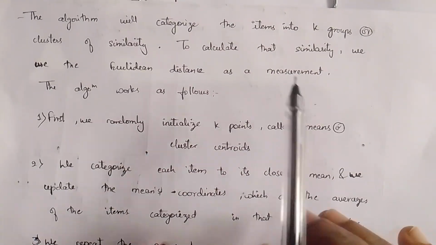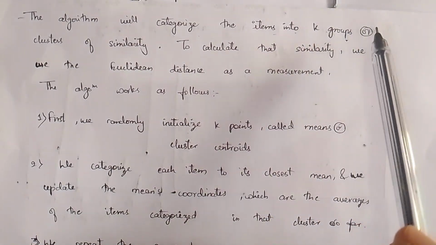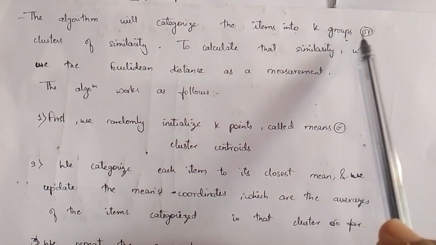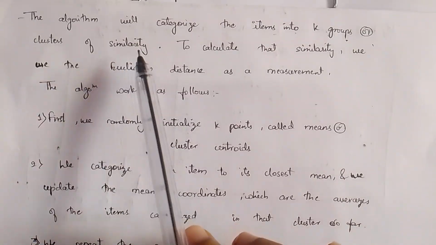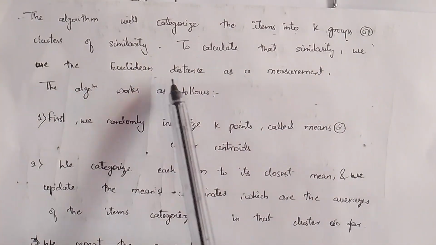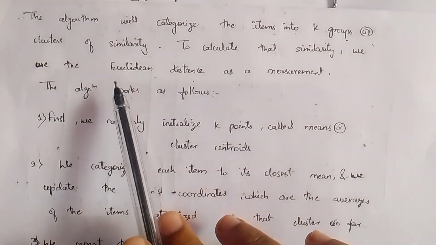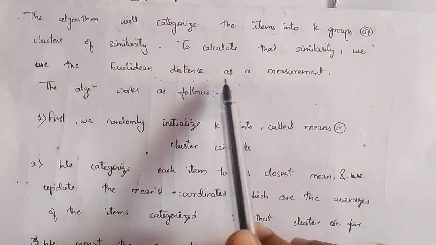Here we have the algorithm. The algorithm will categorize the items into k groups. As we saw in the example, we have categorized the items into k groups or clusters of similarity. To calculate that similarity, we use the Euclidean distance as a measurement. The algorithm works as follows.